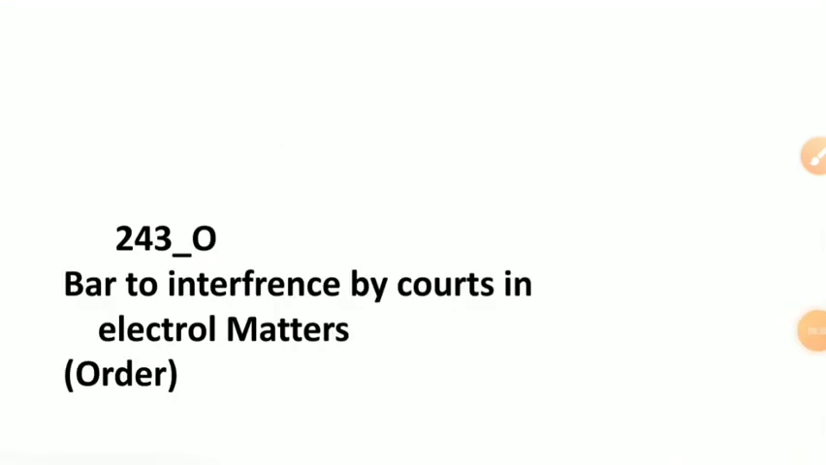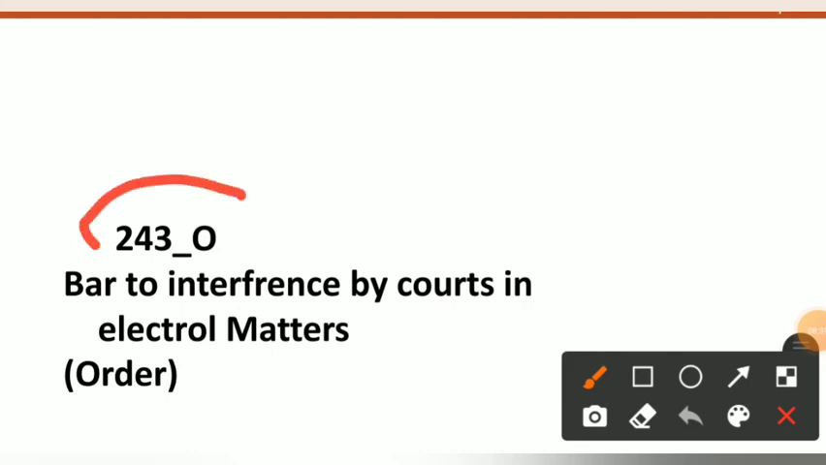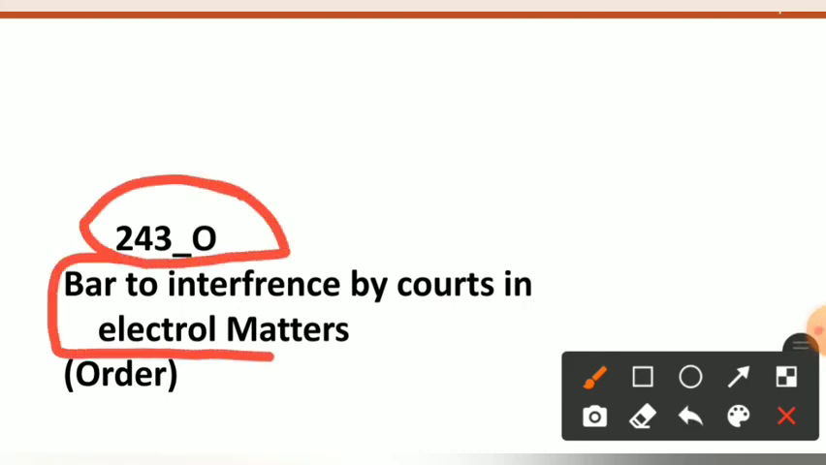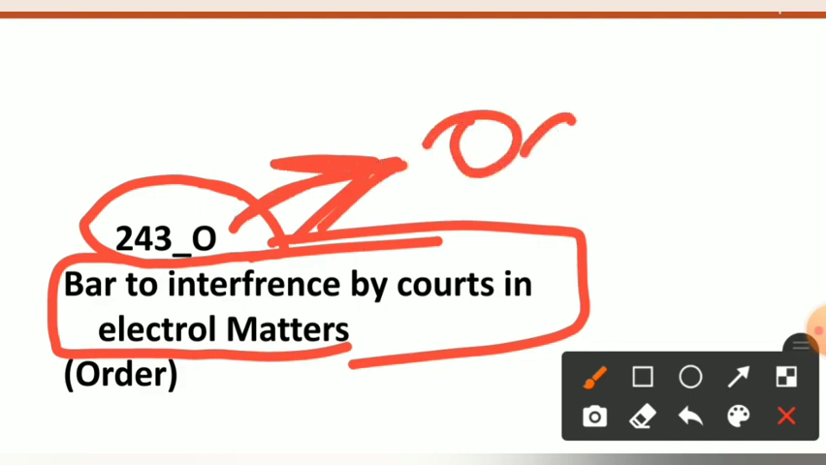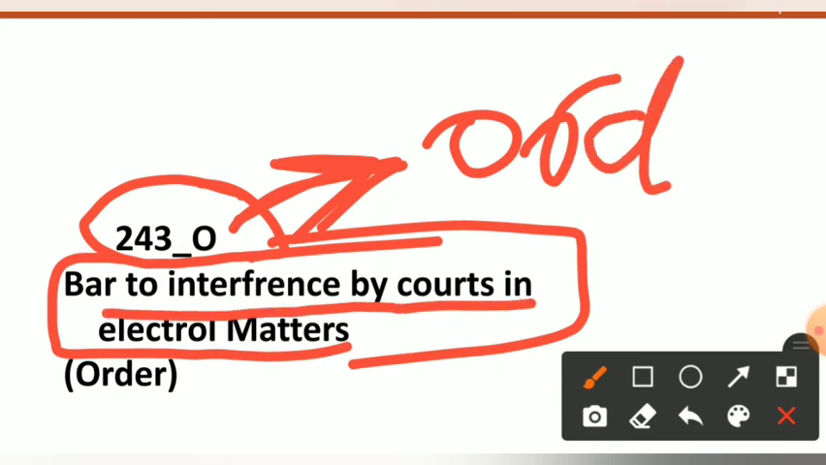Now see last, 243O. We will remember it deals with the bar to interference by the courts in the electoral matters. Now we will remember this: who gives orders? Court gives the orders. We will remember this Article 243O by remembering O as order, O as order, and who gives order, court. So we will remember this article by remembering O as order, and it deals with the bar to interference by courts in the electoral matters.